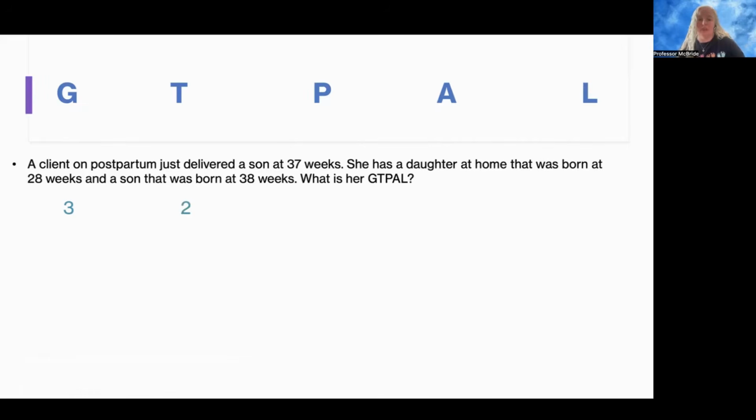For preterm, the child that was born at 28 weeks is her preterm delivery because we already determined that the 37-week and the 38-week were term. So she has 1 preterm. And now has she had any abortions? She has not. So her A is 0. And then for living children, she has the son she just delivered, the daughter at home, and the other son that was born previously. So she has 3 living children. And that is her GTPAL.